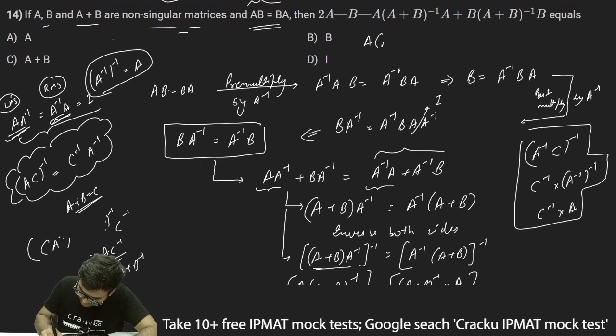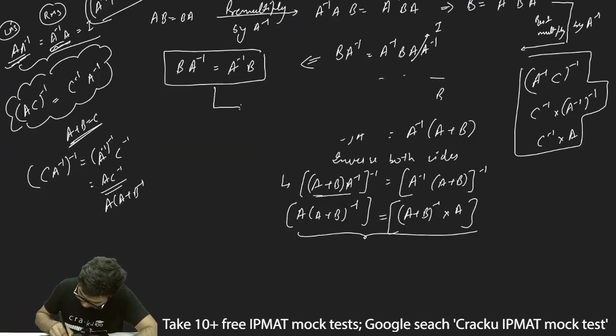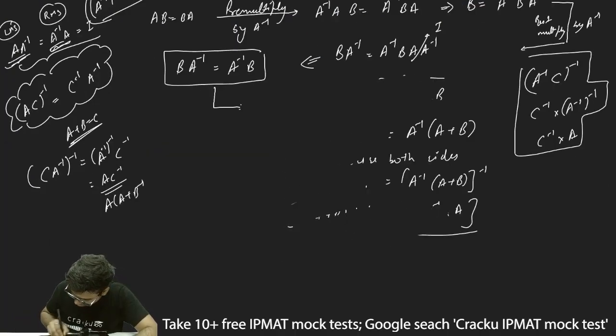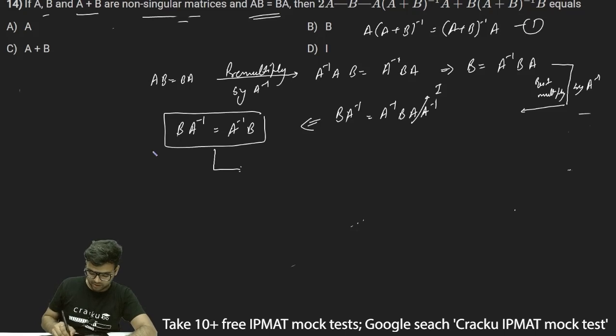A into (A plus B)⁻¹ is equal to (A plus B)⁻¹ into A. This is my first equation. Now initially what I did was I added A into A⁻¹ both sides. Now this is B A⁻¹ is equal to A⁻¹ into B. Now I have already got my first equation. I need to get one more equation.